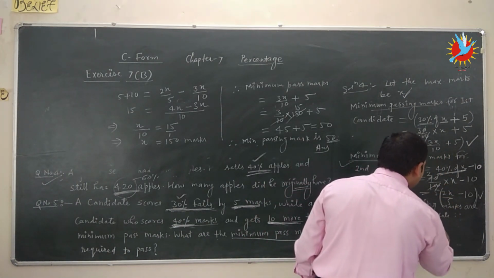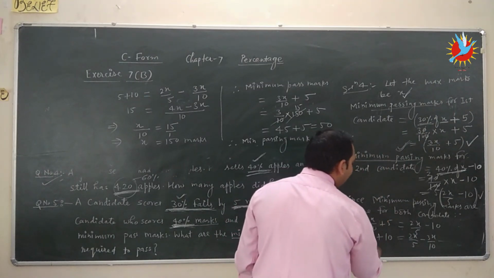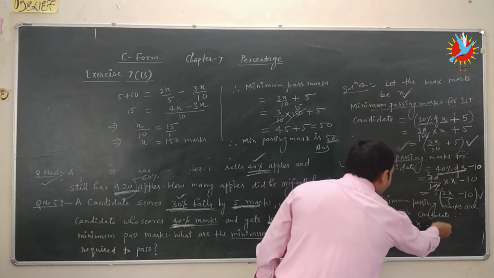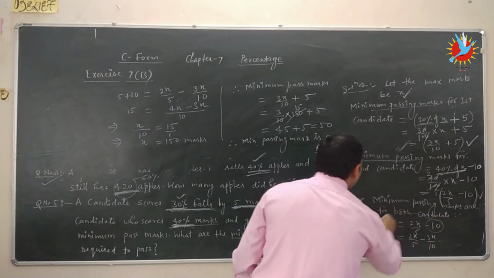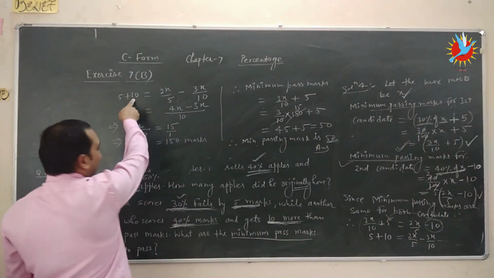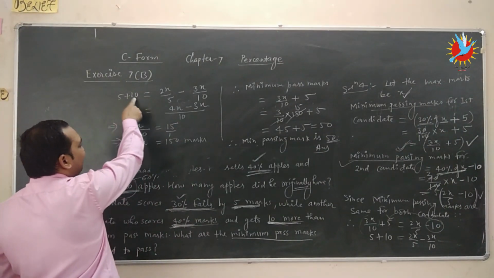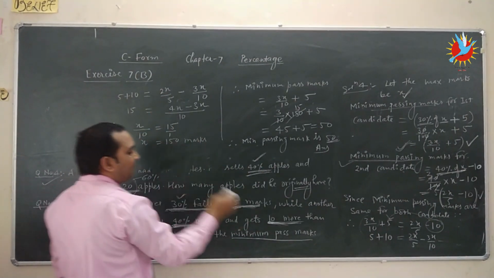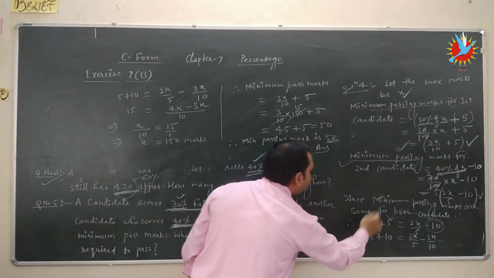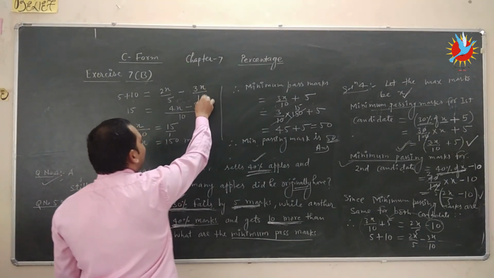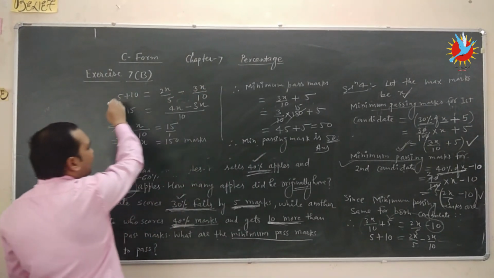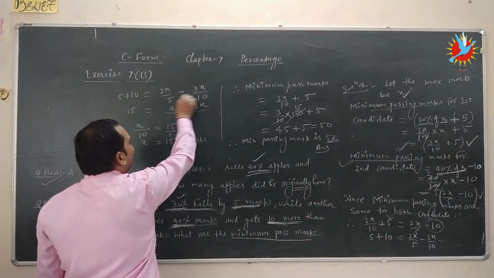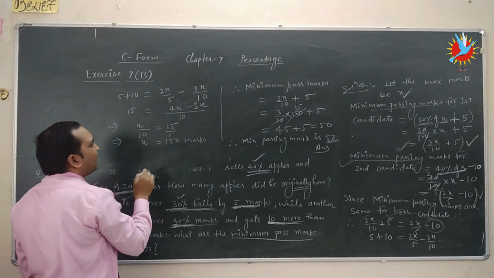upon 5 minus 10, and after simplifying this, minus 10 and plus 5: when we bring minus 10 from here, it will be plus 10. So here we write 5 plus 10, which is equal to 2x upon 5, and plus 3x upon 10 will be minus 3x upon 10 when we shift from LHS to RHS. Now we take the LCM of the denominators 5 and 10, which is 10.